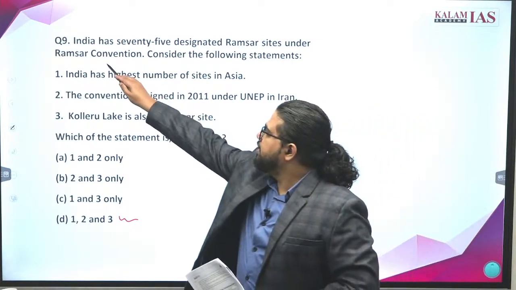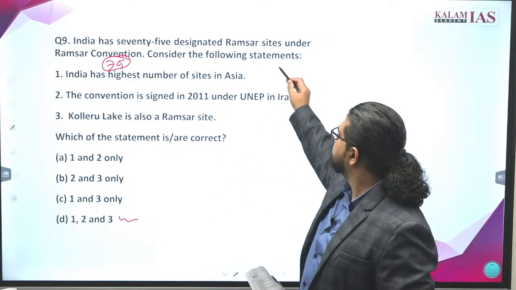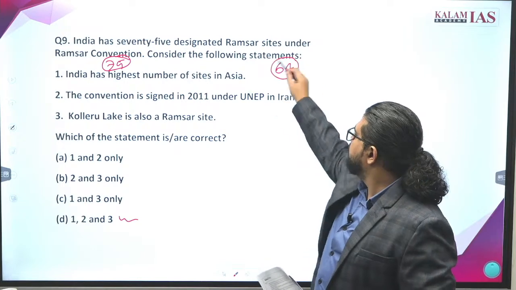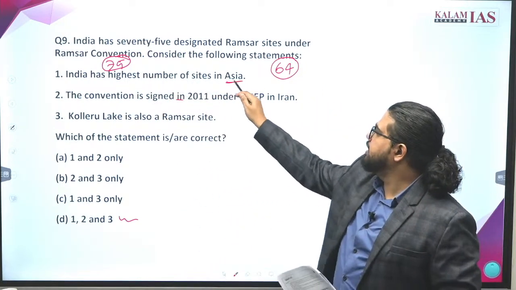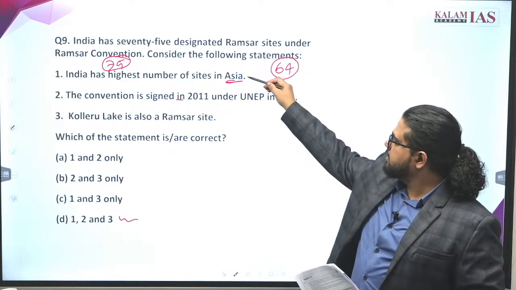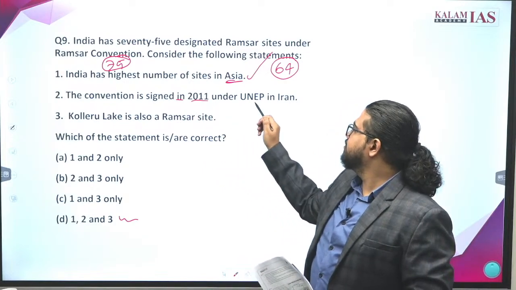India has 75 Ramsar sites. China has 64 Ramsar sites. So currently India has the highest number of sites in Asia. Statement 1 is correct. The convention was signed in 2021 under UNEP.